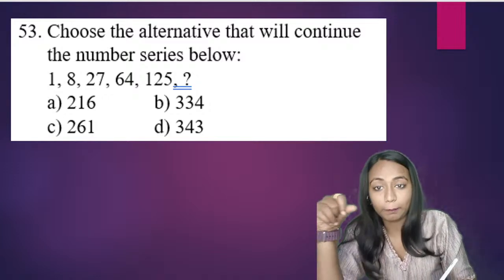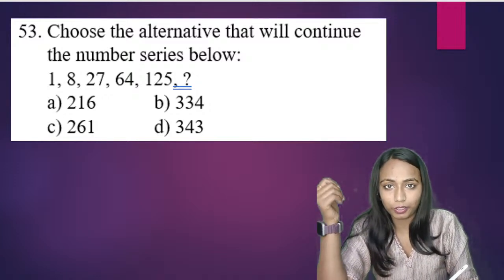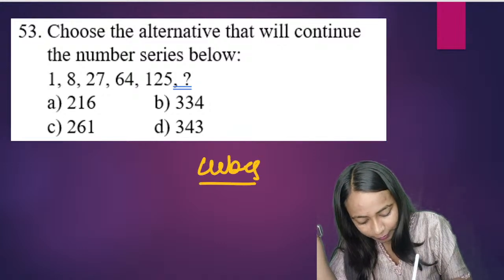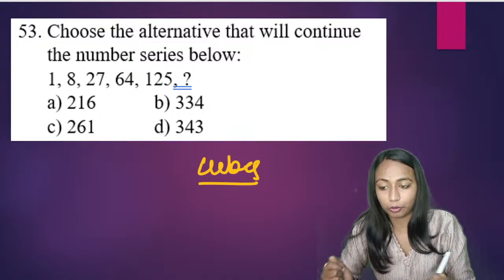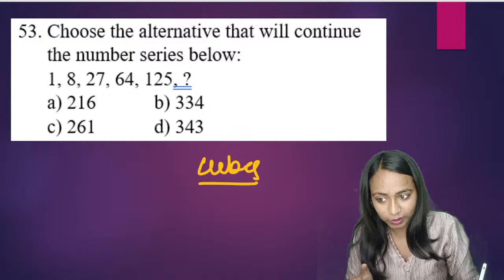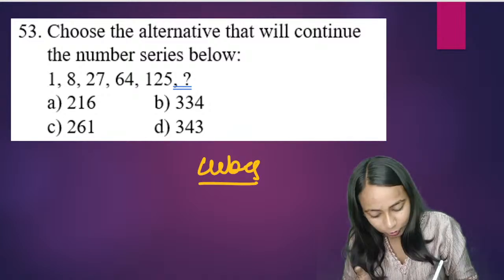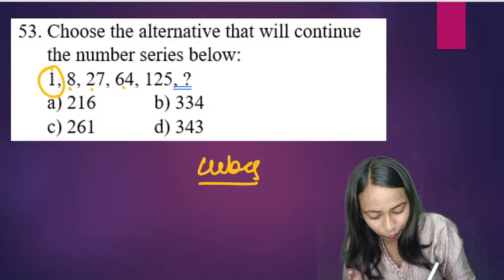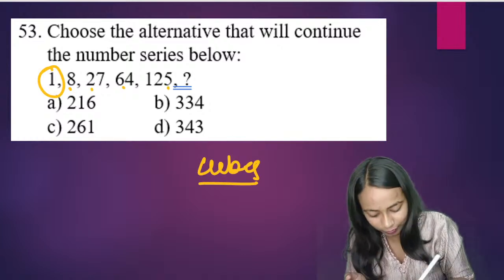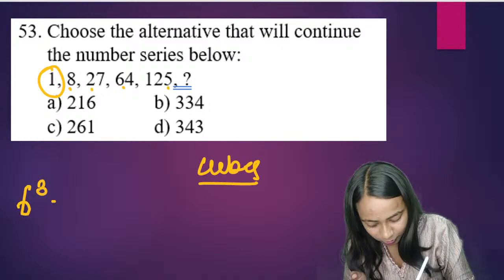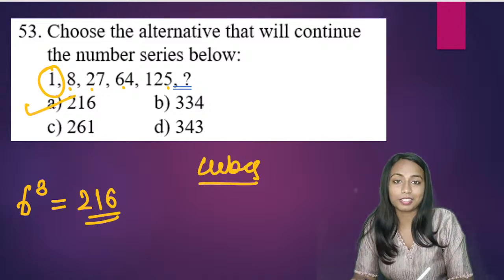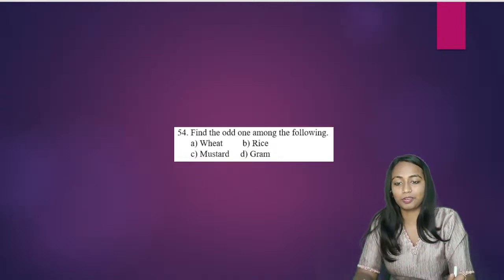So what is the correct answer? We are following the pattern of cubes. If you look at cubes, cube of 1 is 1, cube of 2 is 8, cube of 3 is 27, cube of 4 is 64, cube of 5 is 125. What is going to be the cube of 6? Cube of 6 is 216. The right answer for the question is option A, 216.